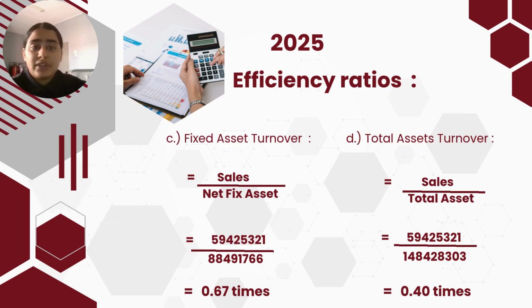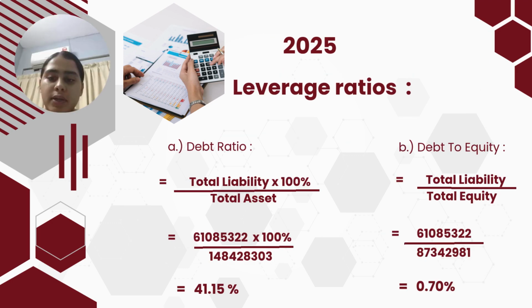It measures how effectively total assets are used to generate revenue, which for 2025 is 0.40 times compared to 2024 is 0.82 times. Overall, the efficiency of the company in 2025 is improving based on how well it managed its resources.